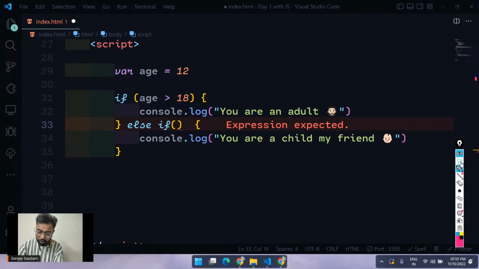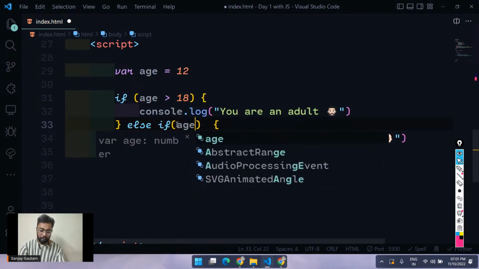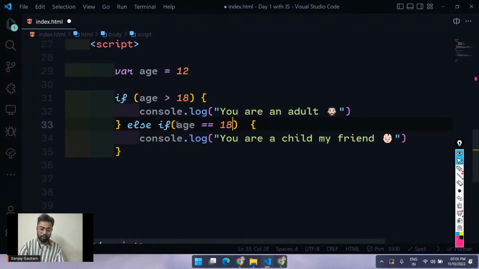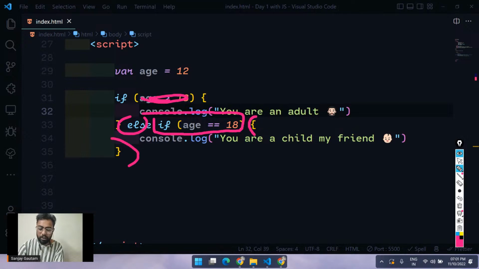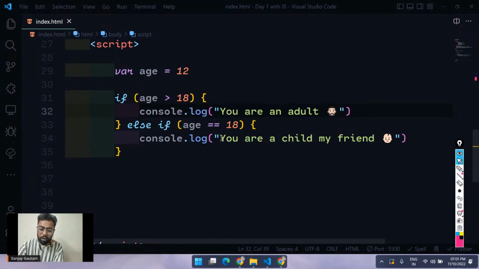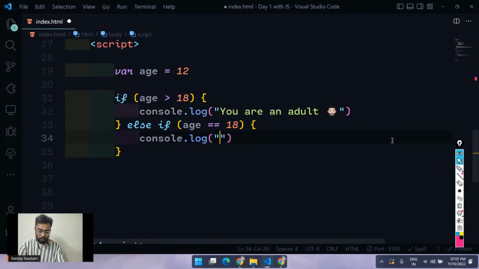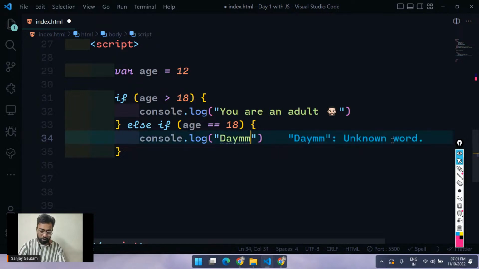Let's say else if age is equals to 18. If this is false, go to this else part, and whatever code you have here is going to get executed when age is 18. Let me put, "and then you are 18."